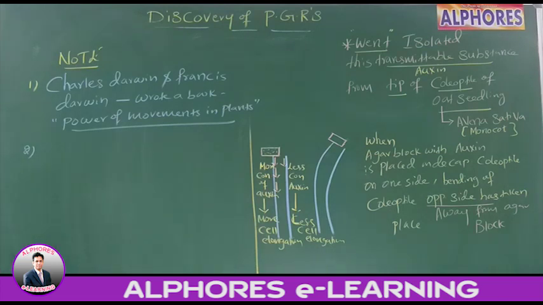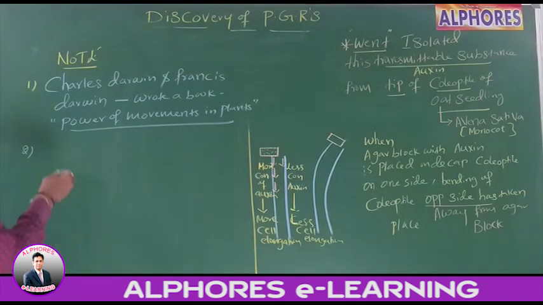Okay, right? Next, number 2. Sir, we are discussing the statements concerned with auxins. Auxin was first isolated by Went from human urine. Yes or no? From human urine, right?